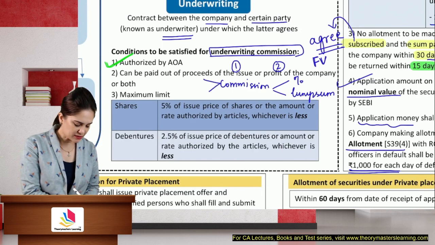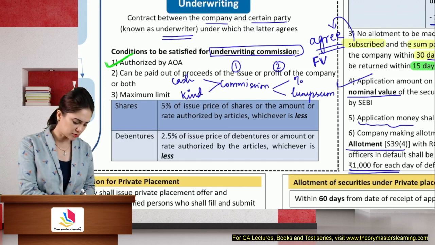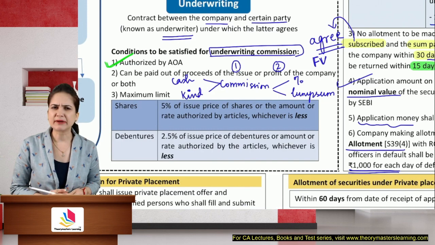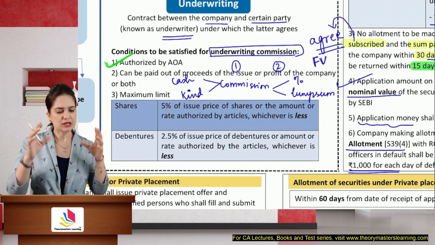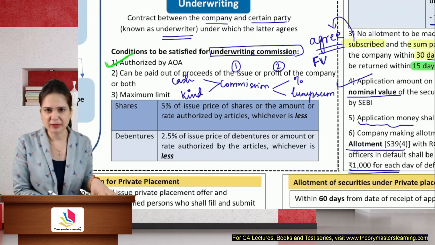It can be given in cash or kind. Cash means that you can pay by check, or you can give money. Kind means, let's say I don't have money, but I'm a builder, I can give a flat. Even if you're giving it in kind, the value of that flat should be within the prescribed limits.